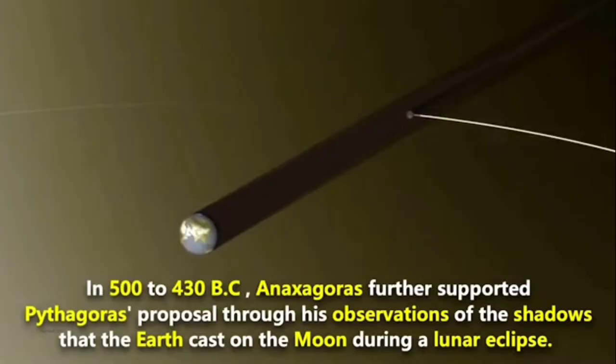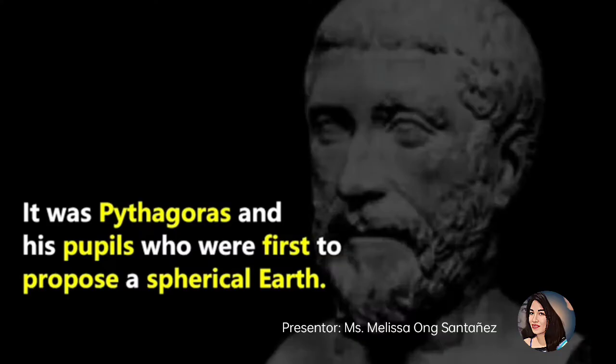And also take note though that in 500 to 430 BC, Anaxagoras further supported Pythagoras' proposal through his observations of the shadows that the Earth casts on the Moon during a lunar eclipse. And take note as well, it was Pythagoras and his pupils who were first to propose a spherical Earth.